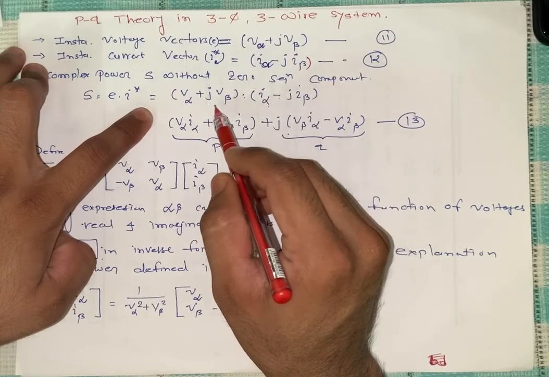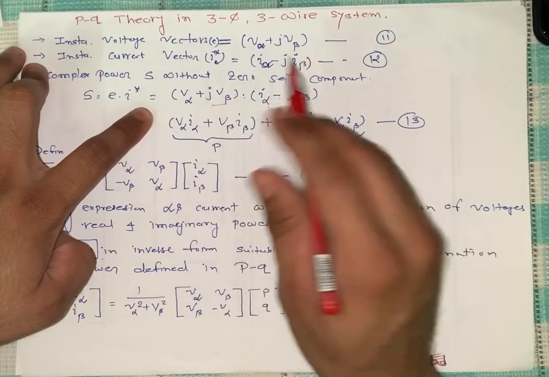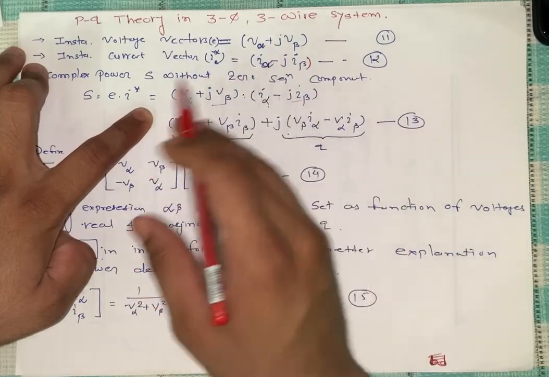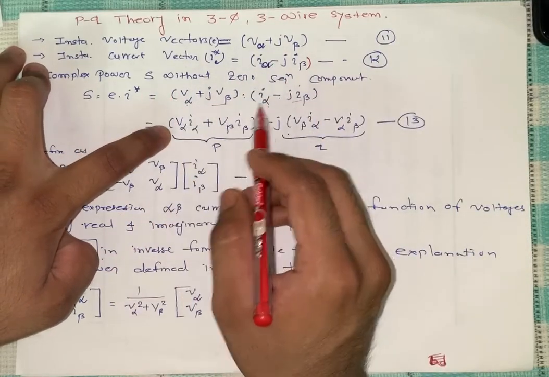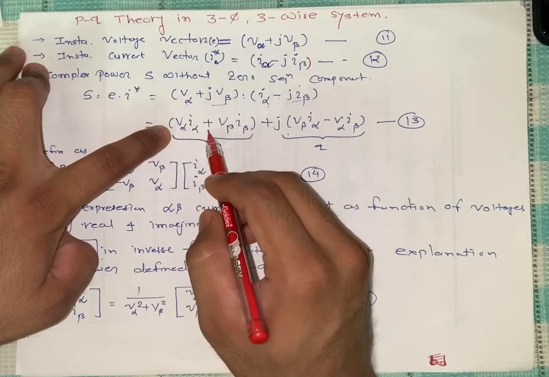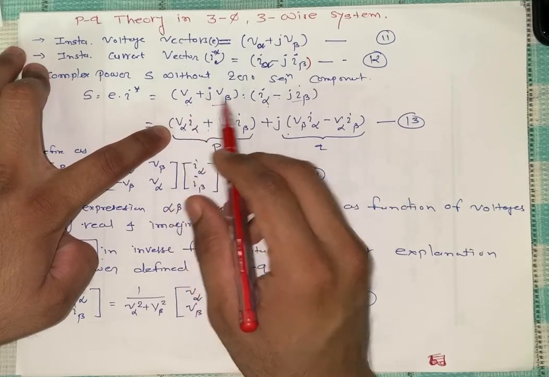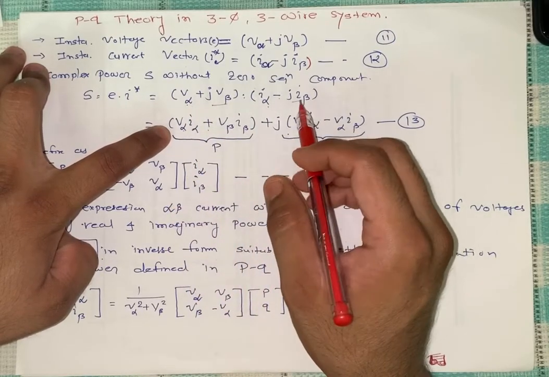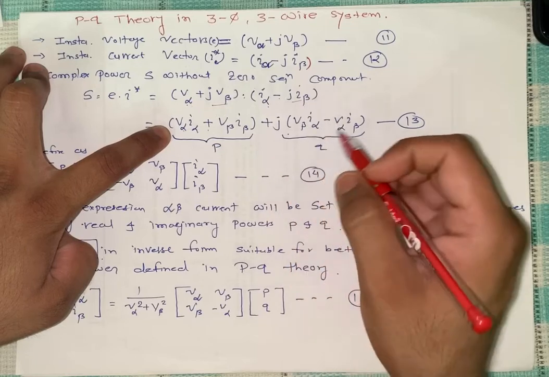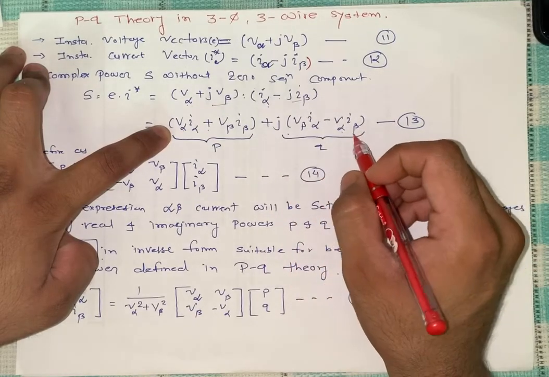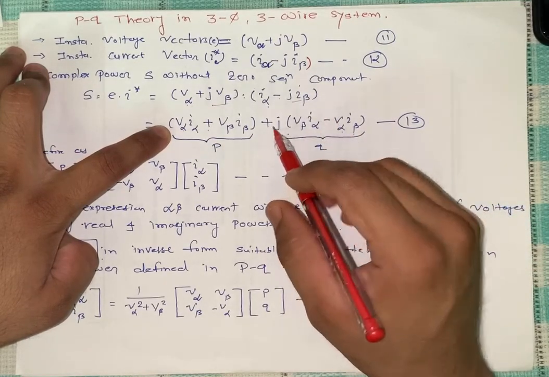What I try to do is separate the imaginary and the real parts. So V alpha I alpha, plus V alpha into j I beta, where j is common.